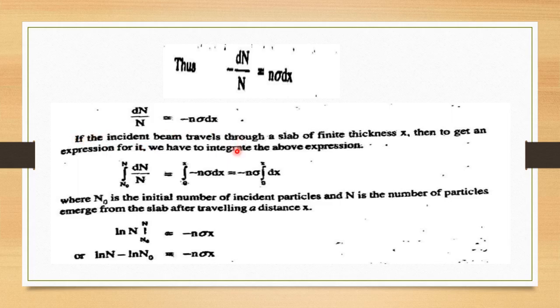Now, if the incident beam travels through a slab of finite thickness x, then to get the expression for it, we have to integrate the above expression. Integrating the left side from N0 to N, and the right side from 0 to x, where n and sigma are constant, we get the integral of dx from 0 to x. Here N0 is the initial number of particles and N is the number of particles that emerge after traveling a distance x. On solving this, you get ln N minus ln N0 is equal to minus n sigma x.